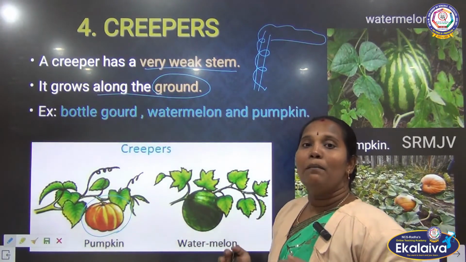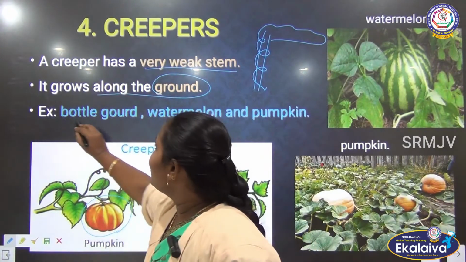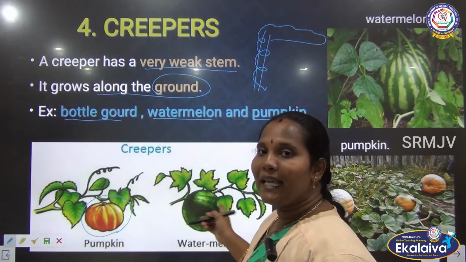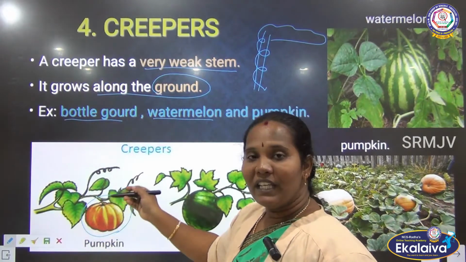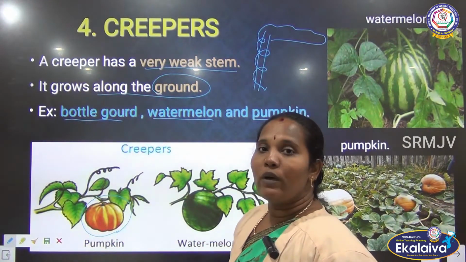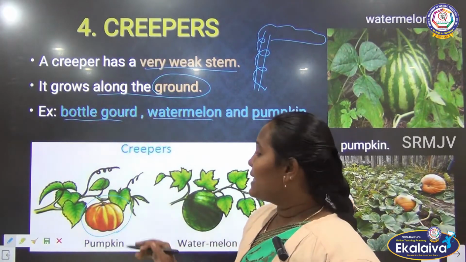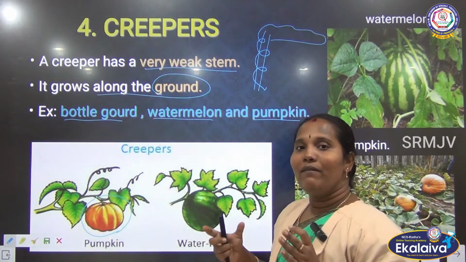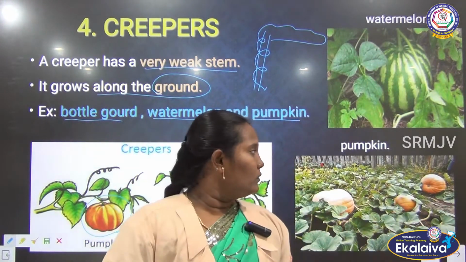We can say many examples for these creepers. What is that? Bottle gourd, watermelon, pumpkin. We can see plants like this near our surroundings. They have a very weak stem, that's why they grow along the ground. As well as they have very big size and very heavy fruits. That's why they are growing like that.